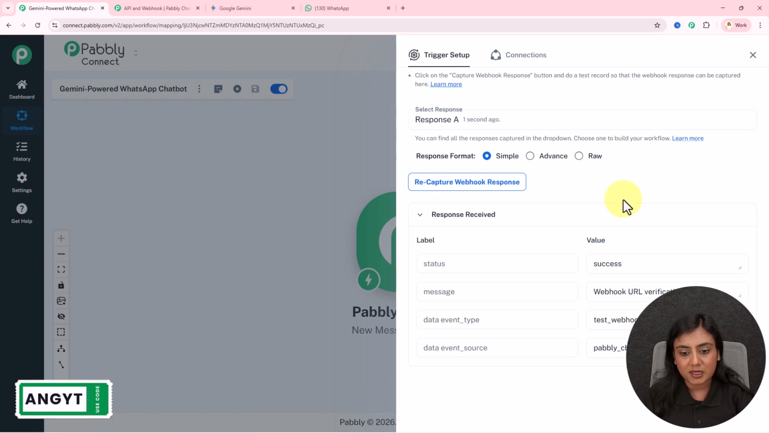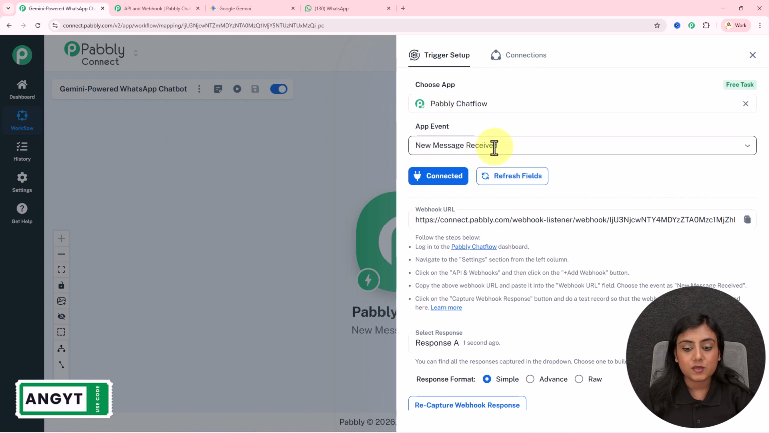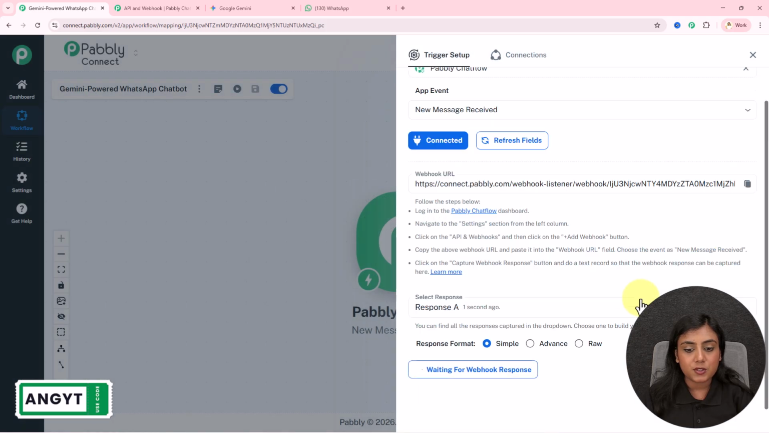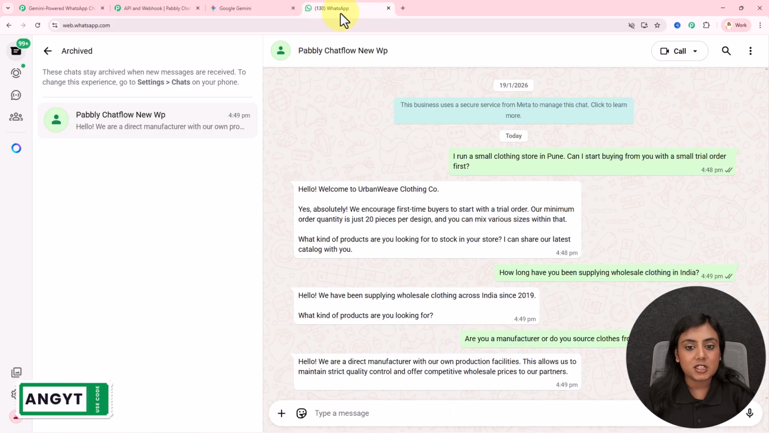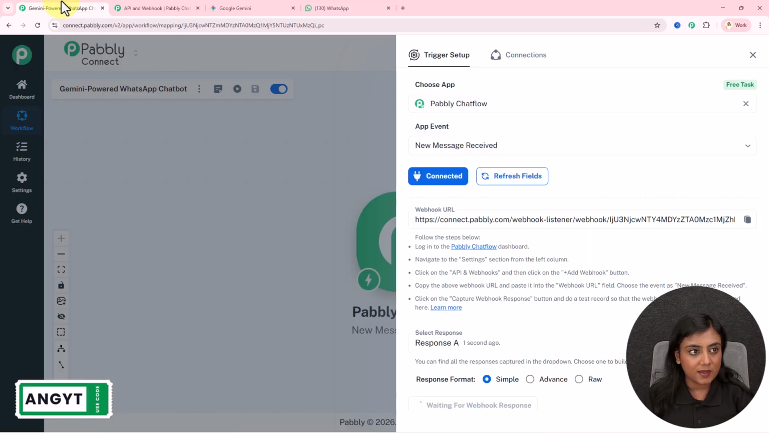Over here in the trigger, we have received the status as success. That means the webhook URL has been successfully added inside my Pabbly Chat Flow account. Now I want to capture the response of the new message received, so I will recapture the response right over here. As soon as I've done that, it says waiting for webhook response. Now to check whether Pabbly Chat Flow is connected to Pabbly Connect or not, I'm going to send a new message towards this bot and check whether my trigger captures the response of the new message received or not.